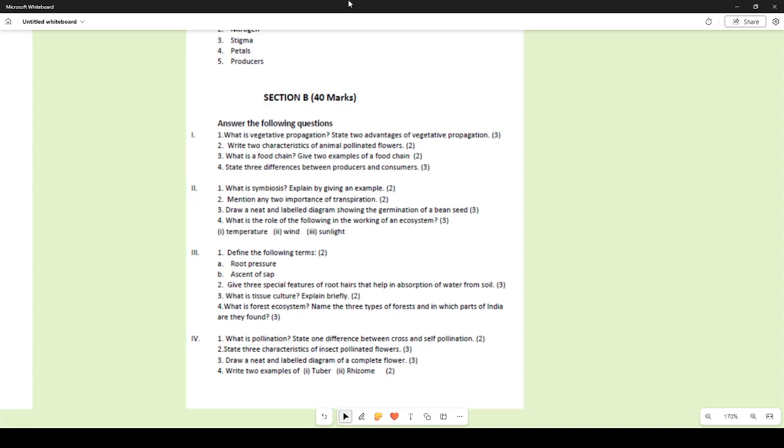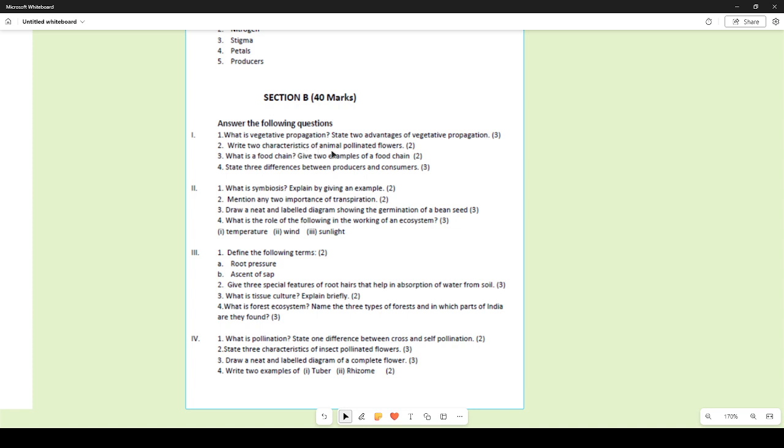So any two advantages you can write. It is very inexpensive and it does not need much care as far as the normal reproductive process is concerned. So a lot of things take care of themselves naturally as compared to the proper reproductive process.